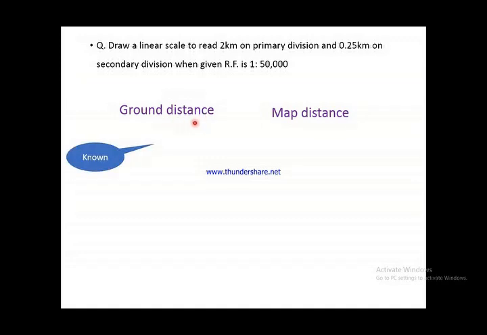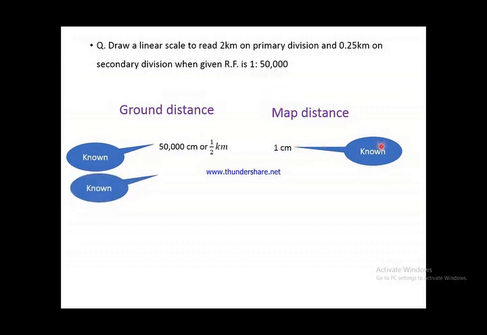So what is known here is 50,000 centimeter on ground distance, it's given, and corresponding map distance of 1 centimeter is also given. Now another thing, 2 kilometer on primary division, that is also given in the question. So what would be the corresponding map distance for 2 kilometer on ground distance? This is unknown. We have to find out this.